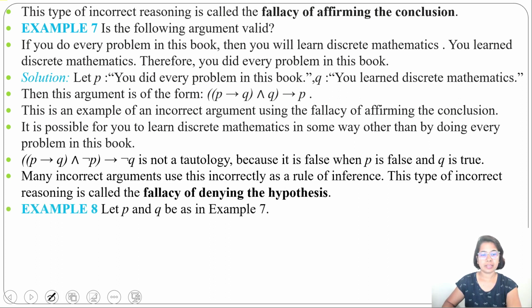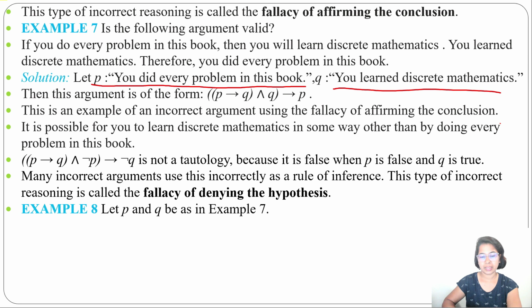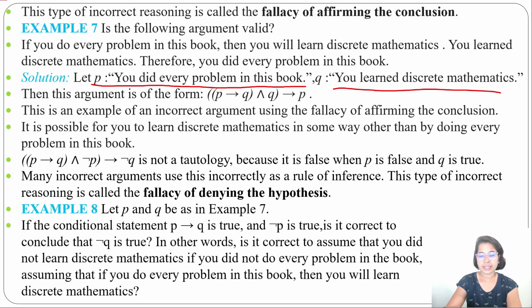Let's see one example. Example 8. Let P and Q be the same as in example 7. P is you did every problem in this book and Q is you learned discrete mathematics. If the conditional statement P implies Q is true and negation P is true, is it correct to conclude negation Q is true?